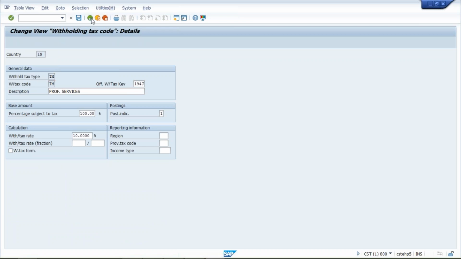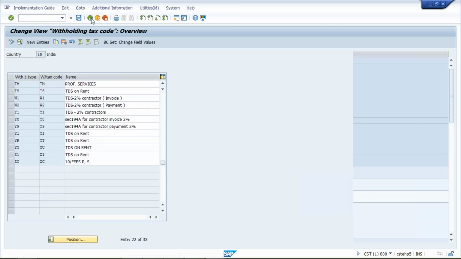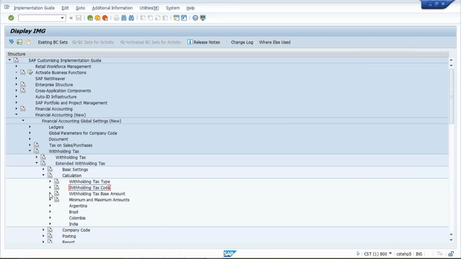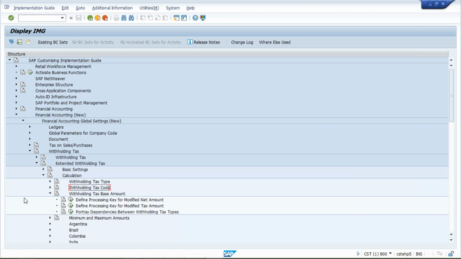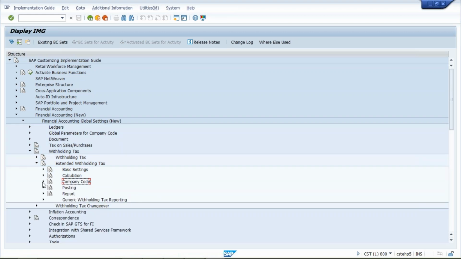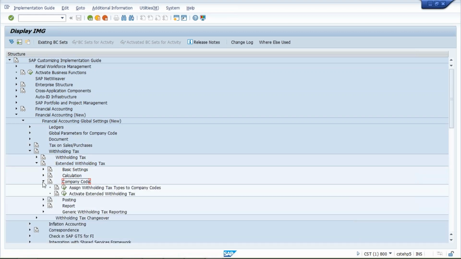Now, come back. Still certain configurations are there. We were on calculation. Now click on company code. Here, assign withholding tax type to the company code.